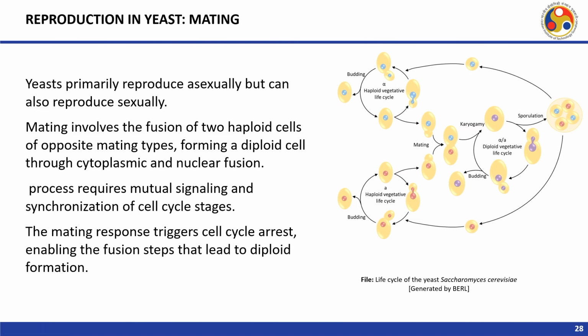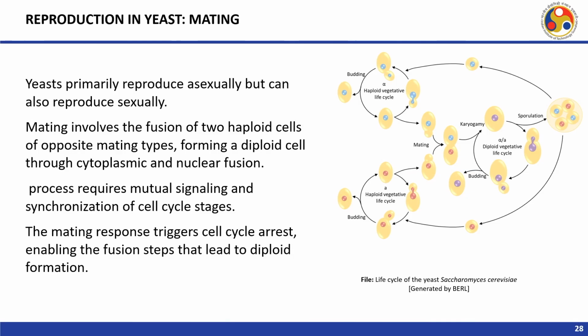So, yeast primarily reproduce asexually, but can also reproduce sexually. Mating involves fusion of two haploid cells of opposite mating types, forming a diploid cell through cytoplasmic and nuclear fusion. This process requires mutual signaling and synchronization of cell cycle stages.